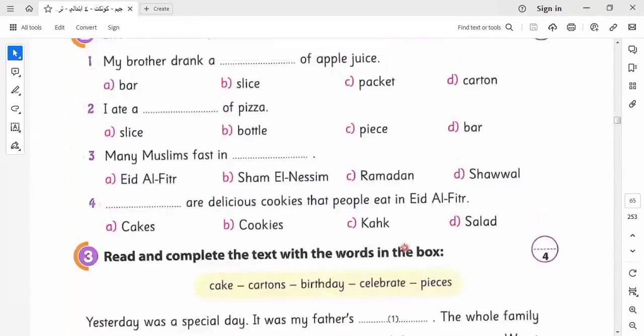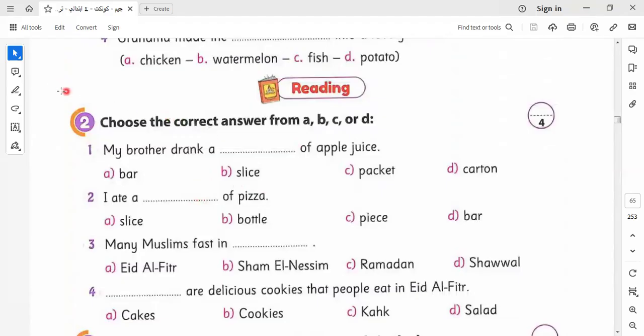Here I answer some of them, and I will leave the rest to do it by yourself. Here we say, drink a carton of juice. Here we say, drink what? Drink a carton of juice. I eat a slice of pizza. Many Muslims fast in Ramadan. Okay. I answer some of them, and I will leave the rest to do it by yourself as homework. Okay.